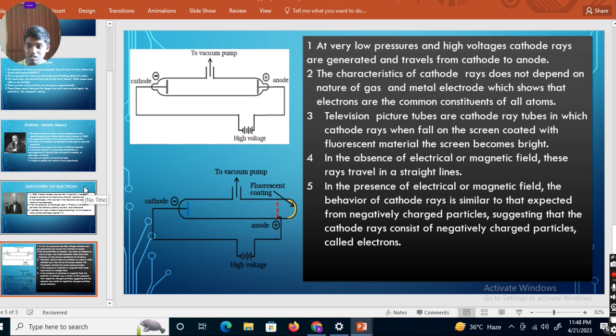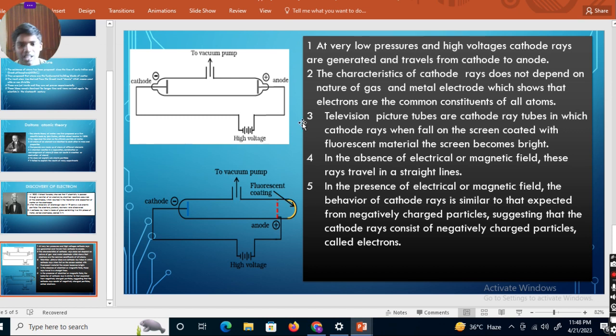So this shows that electrons are the common constituents of all atoms. Every atom, any gas atom or any metal electrode, the electrons are common parts. Constituent means parts. This shows that electrons are common parts of all atoms, irrespective of which gas or which metal electrode it is.